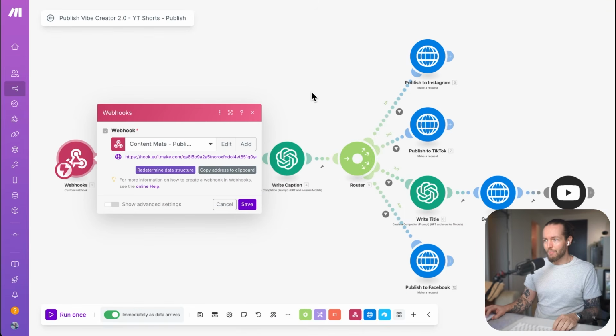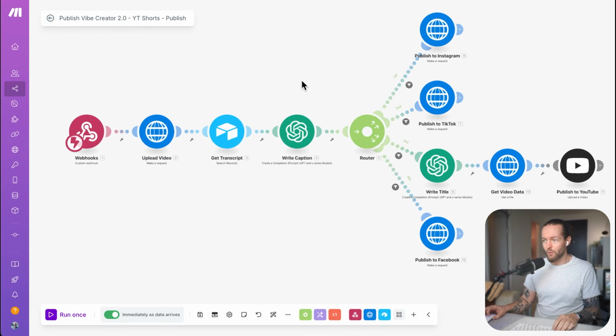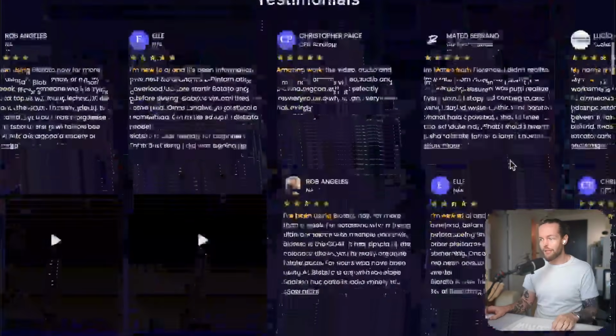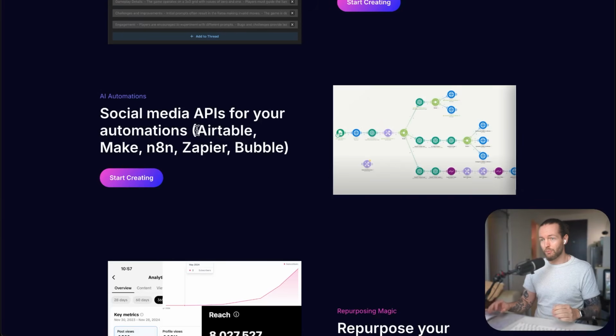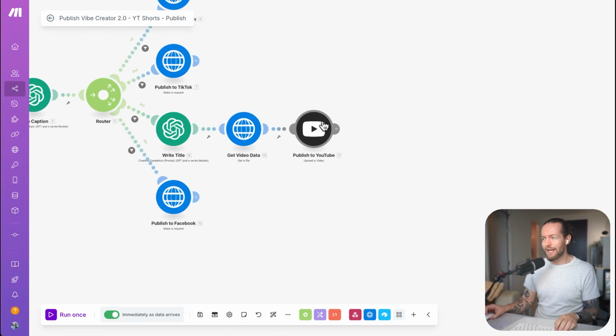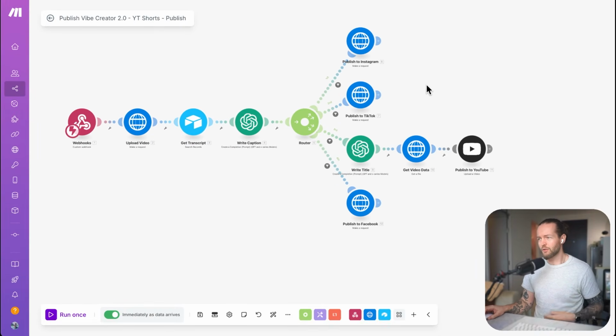If you check out the automation itself, you can see that it's really simple. And the reason it's so simple is because we are using Blotato. This is a made-for-Make API to automate posting on socials. So they make it super easy for us. You might have tried testing out some other posting automations where you use the native Make.com automation, but we've found some issues with that. So for us, it was better to use a service that is literally meant to repost everywhere. To set this one up is also very simple.